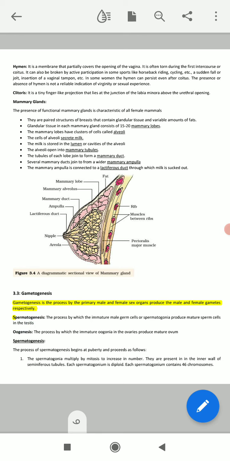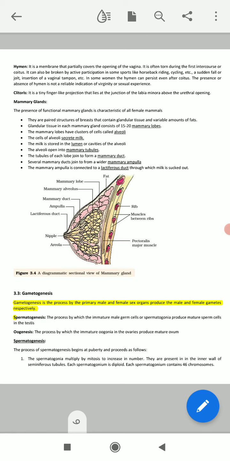So the gamete is formed in the male and female way respectively. Through gametogenesis, the female gamete is produced in the female body and the male gamete is produced in the male body.